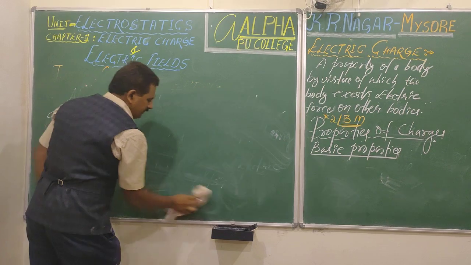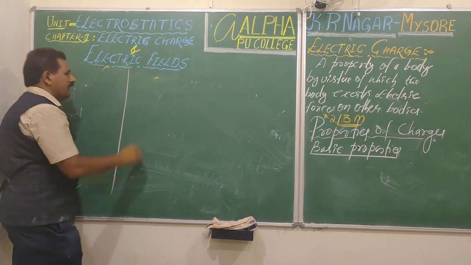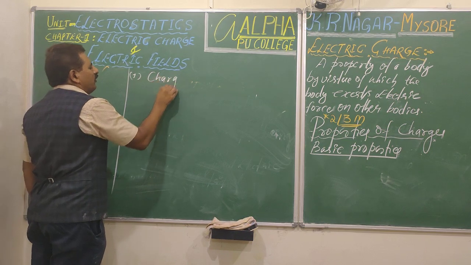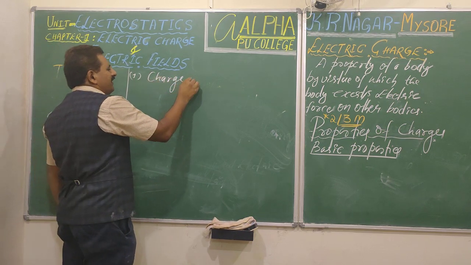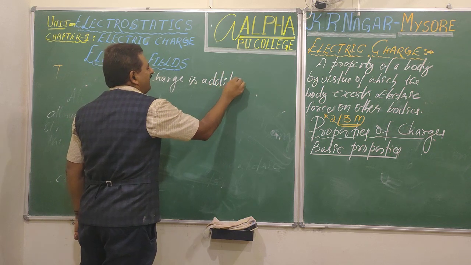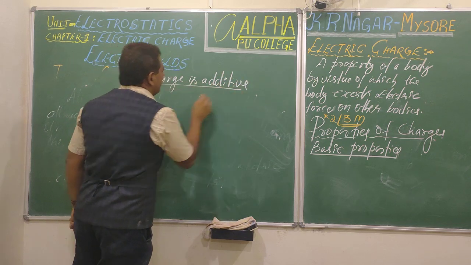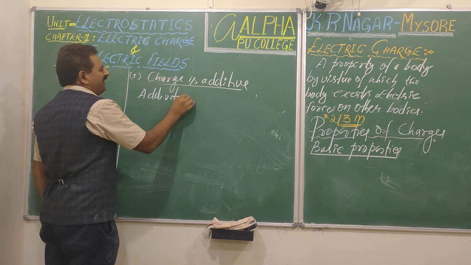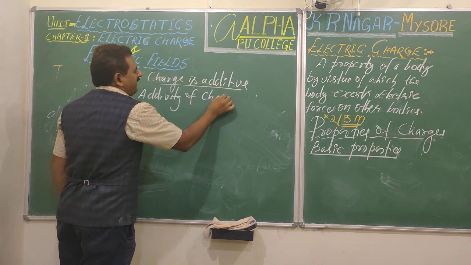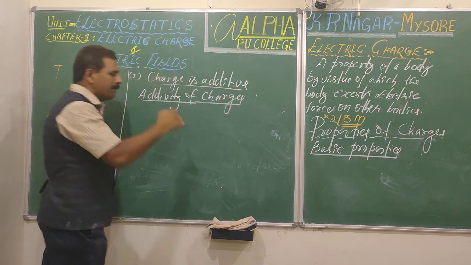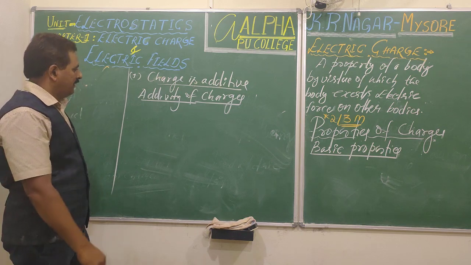First property, charge, as I mentioned, is additive in nature, additivity of charge. In short, you can say additivity of charge. Charge means electric charge. In short, we use charge. If I use the word charge, it implies electric charge.